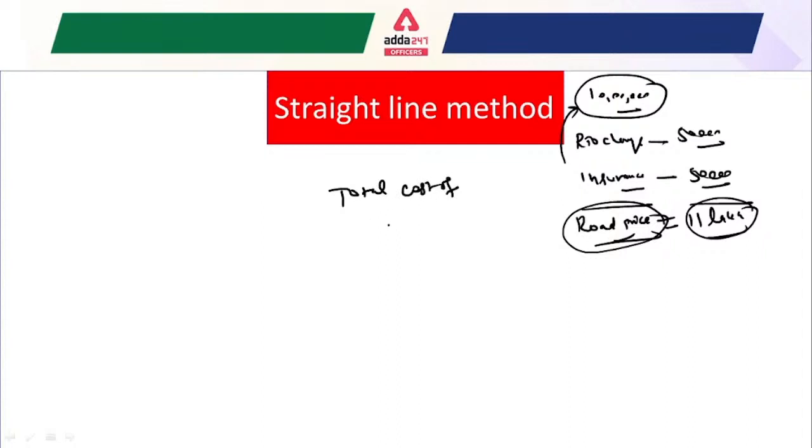This is the concept of the total cost of an asset: whatever asset you purchase, the total cost of it. For the car, suppose the useful life is 10 years, and after 10 years the value becomes 2 lakh rupees.